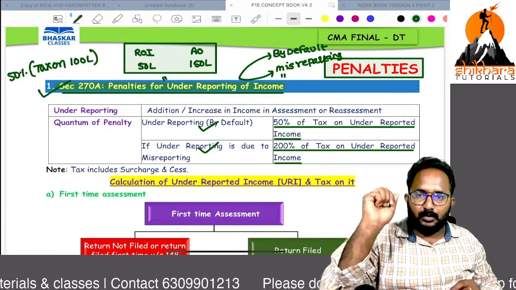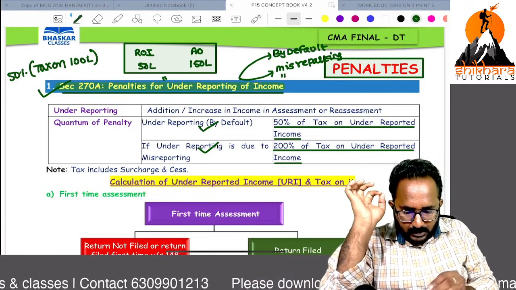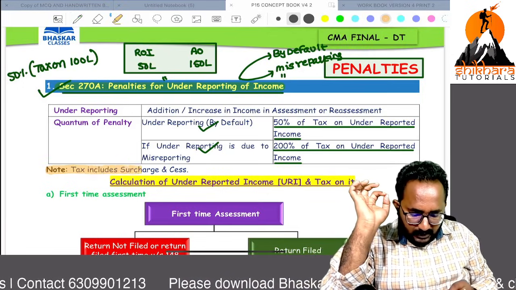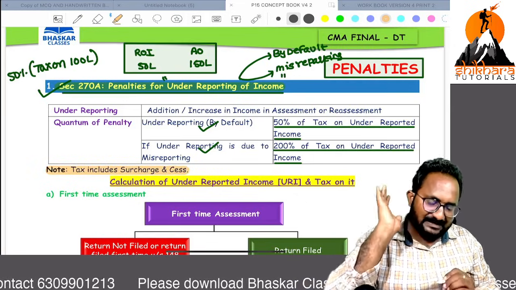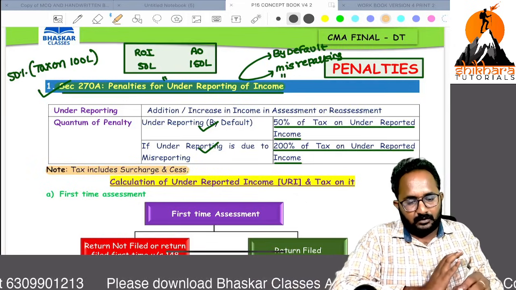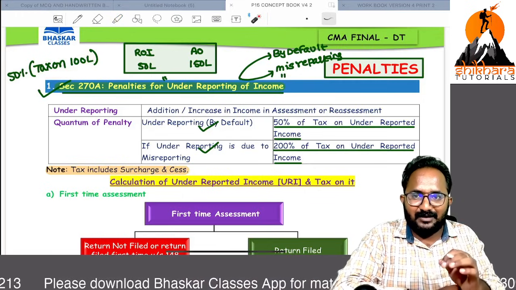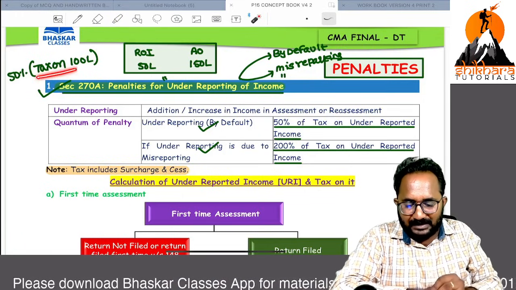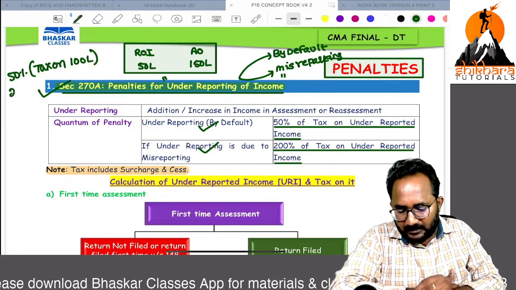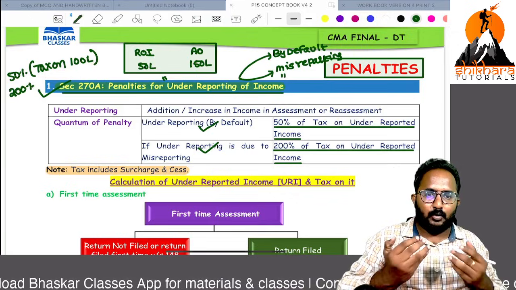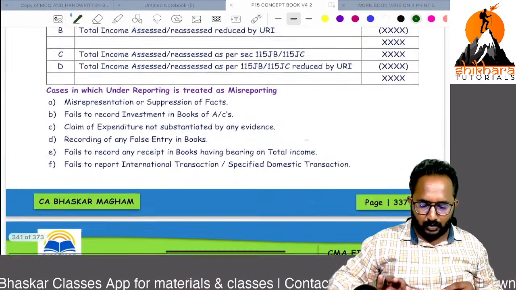Are you clear up to now? Remember, a very important thing here: this tax always includes surcharge and cess. So the tax calculation includes surcharge and cess, and on that we have to apply 50% or 200%. Sir, how do we know about misreporting? I will give you.